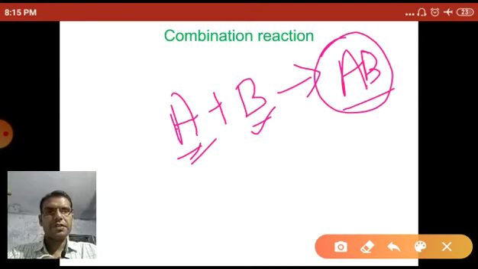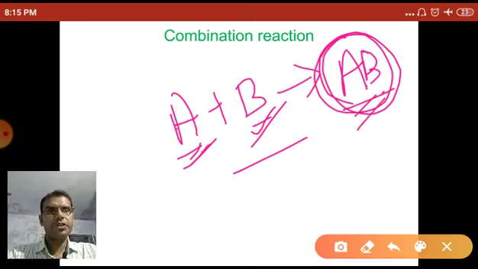This reaction is called the combination reaction, and also called the synthesis reaction, because A and B combine to form AB, and AB is synthesized from A and B, so it is called the synthesis reaction.